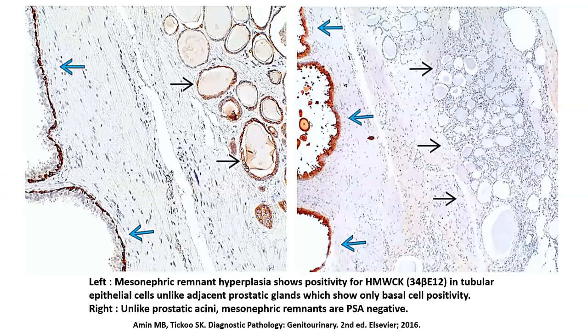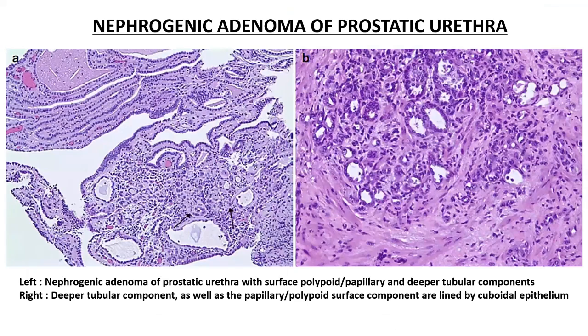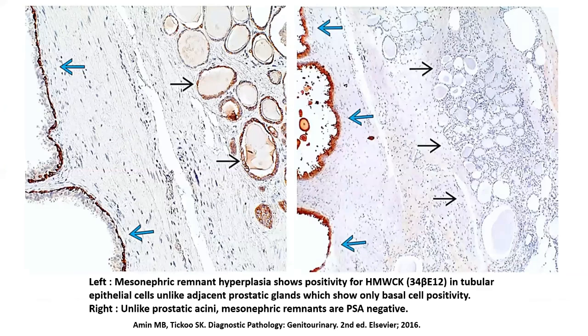But if you utilize a marker like prostate-specific antigen or PSMA, you will see that there is an expression of those markers in the prostatic glands, but not in the case of the mesonephric elements. So that's an important diagnostic marker that you can use to identify the hyperplasia of these mesonephric remnants. However, keep in mind that usually this is a histological diagnosis, and most of the time you will not need to take recourse to immunohistochemistry to make this diagnosis of hyperplastic mesonephric elements.